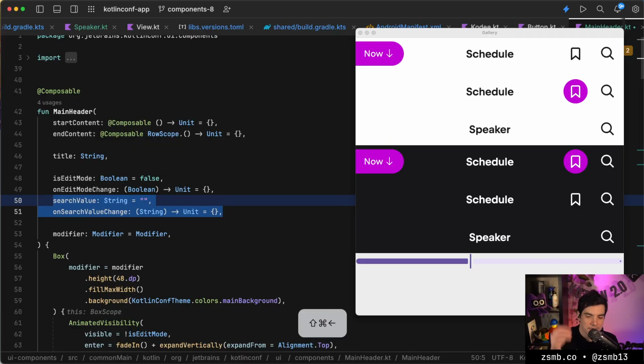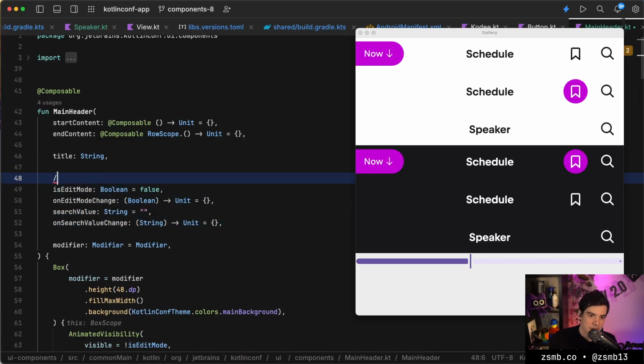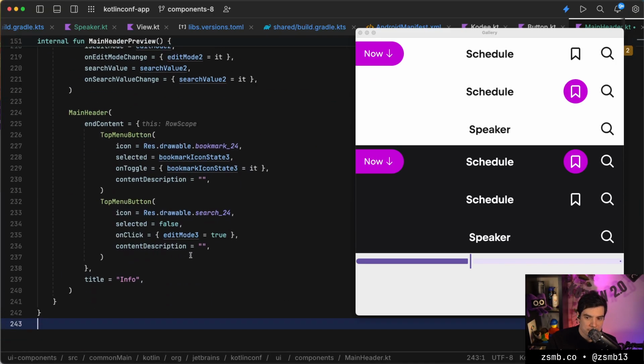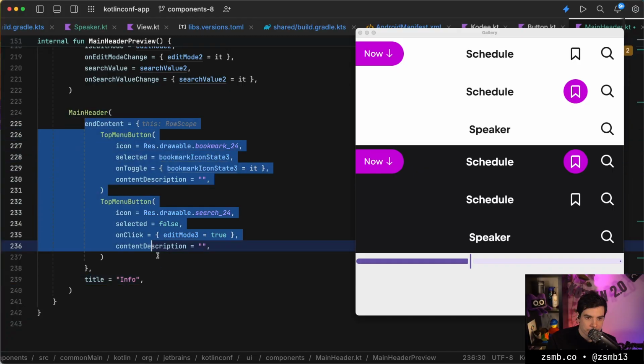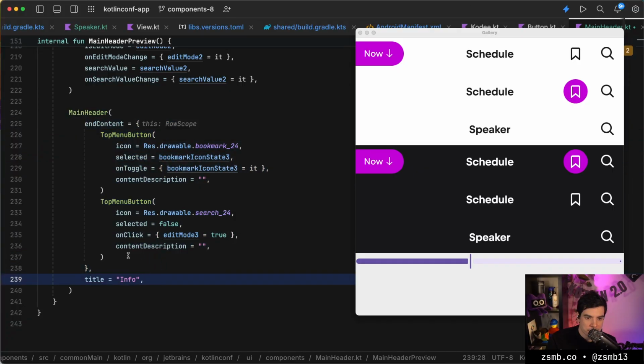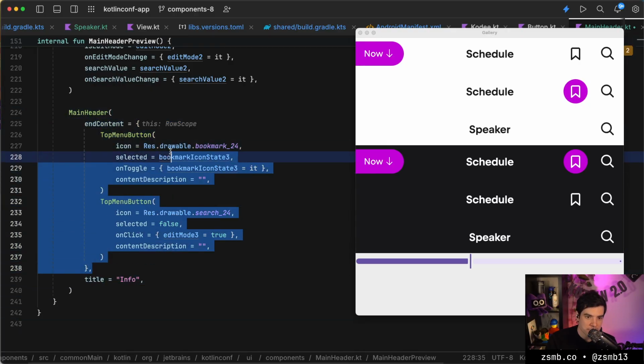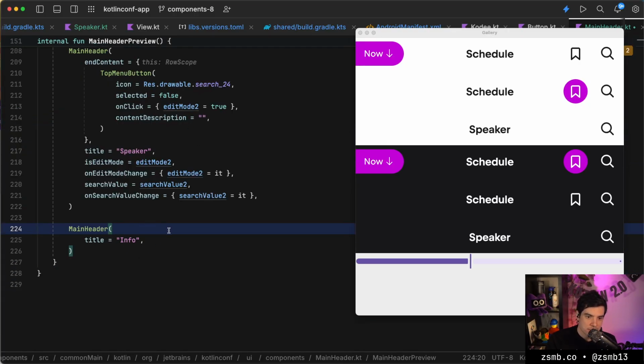Yeah, giving these default values looks really ugly. So I'm just gonna do refactor, stop ship. Yeah, something like that. But yeah, the info screen would have no end content either, so it would literally be this, right? It would literally be just this.